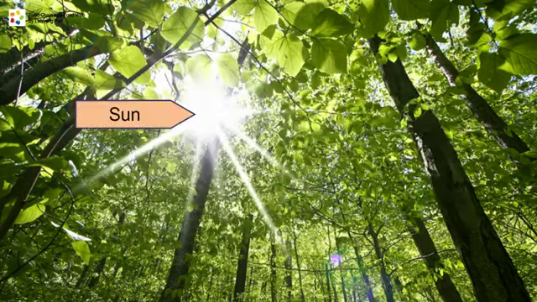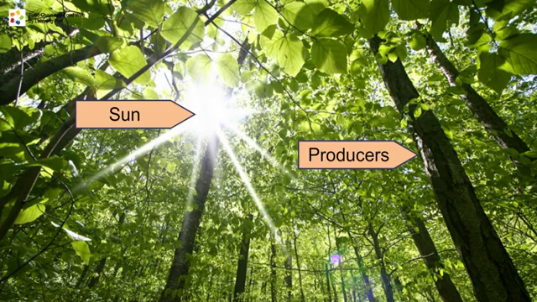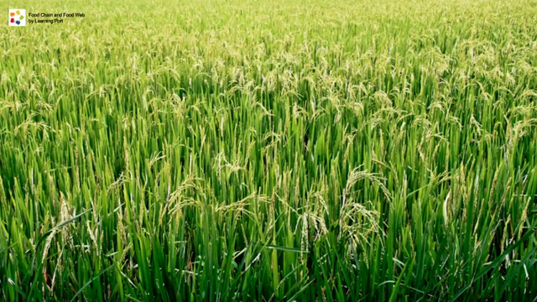The sun is the main source of energy on Earth. Plants are called producers because they can make their own food using light energy from the sun. Animals cannot make their own food, so they depend on plants and other animals for food.